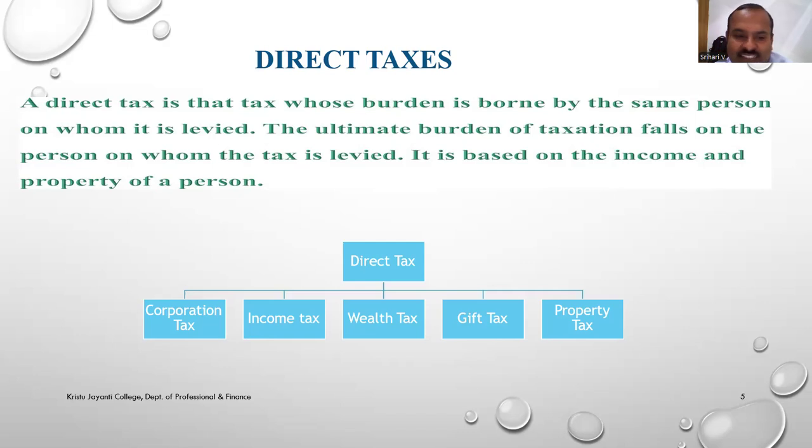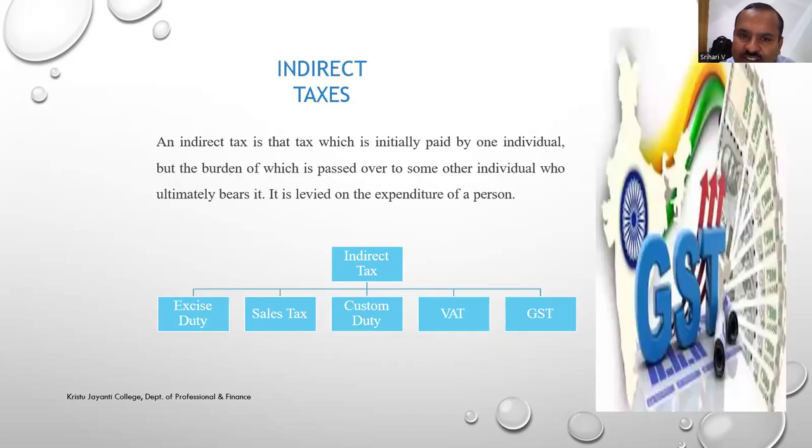Examples of direct tax are income tax, wealth tax, gift tax and so on. If a person has given a gift, and the gift is more than the limit prescribed by the central government, then it is subject to gift tax. Indirect tax: the impact and incidence will be on different persons. The burden of payment of tax can be transferred. Then it is called indirect tax. For example, GST, goods and services tax. Earlier we had VAT, value added tax. Now it is called GST.